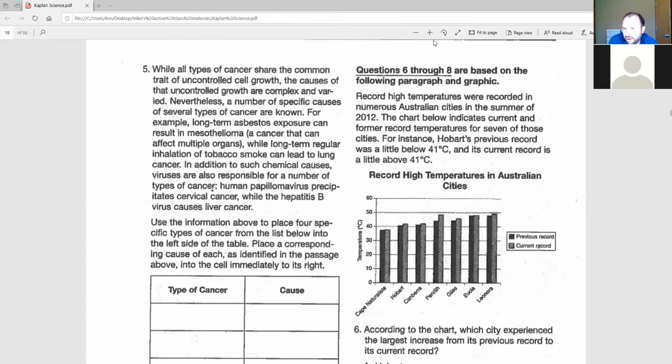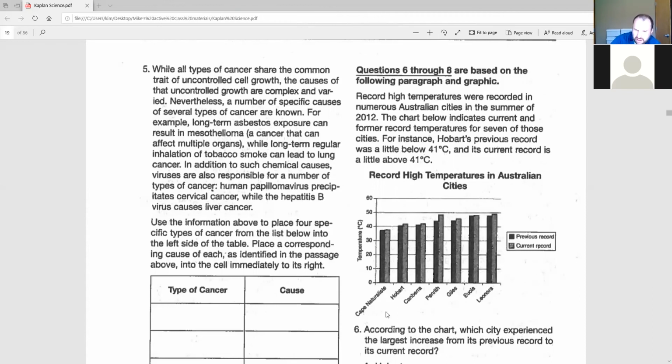For instance, Hobart's previous record was a little below 41 Celsius, and its current record is a little above 41. So we have this bar graph, and it shows us record high temperatures in Australian cities. The dark bars represent the previous records, and the lighter colored gray bars represent the current record.